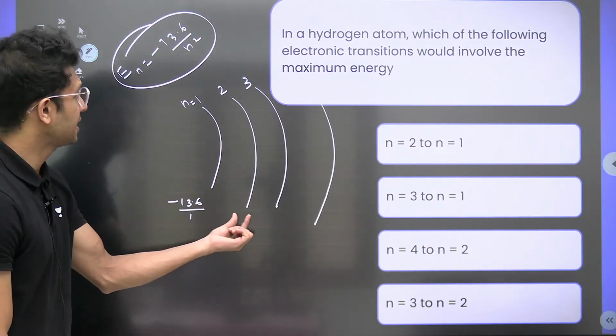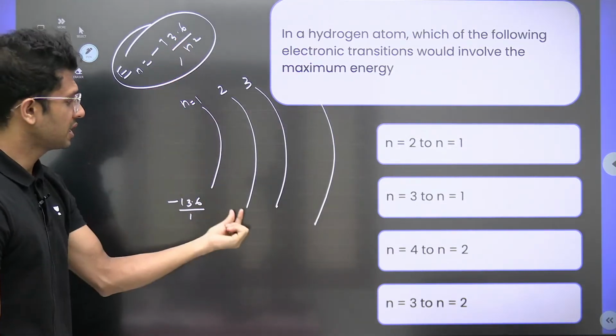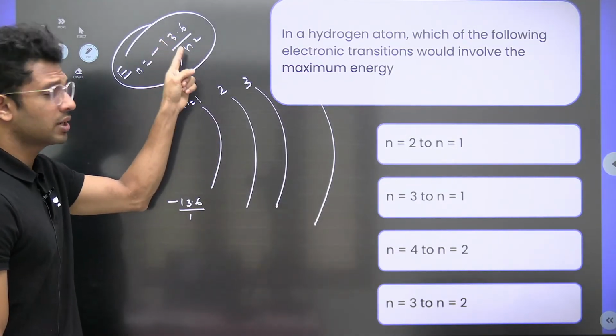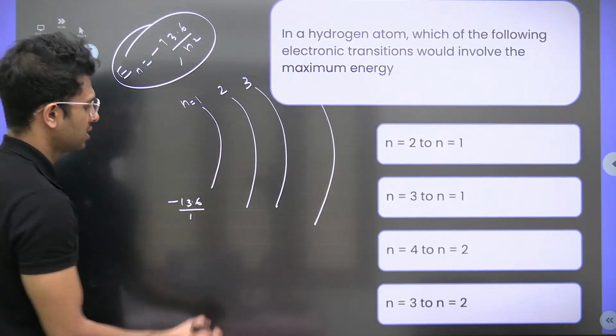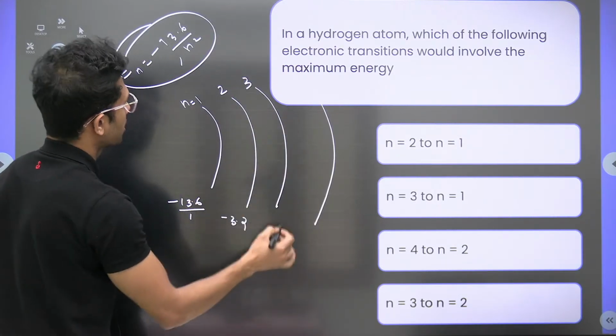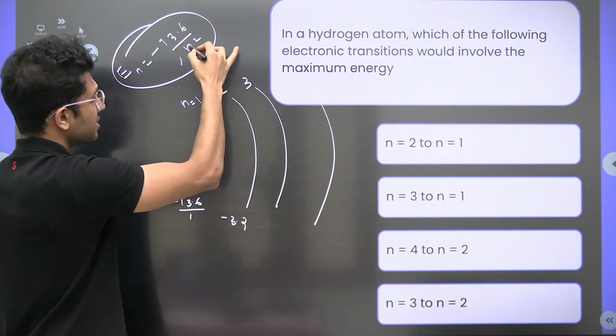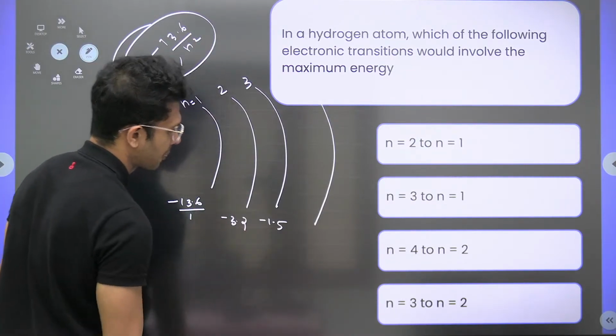For the second orbit it is minus 13.6 by 2 square, as n takes 2. 13.6 by 2 square is 13.6 divided by 4, which is minus 3.4. For the third orbit, minus 13.6 by 3 square, that is 9. So this will come to around minus 1.5.